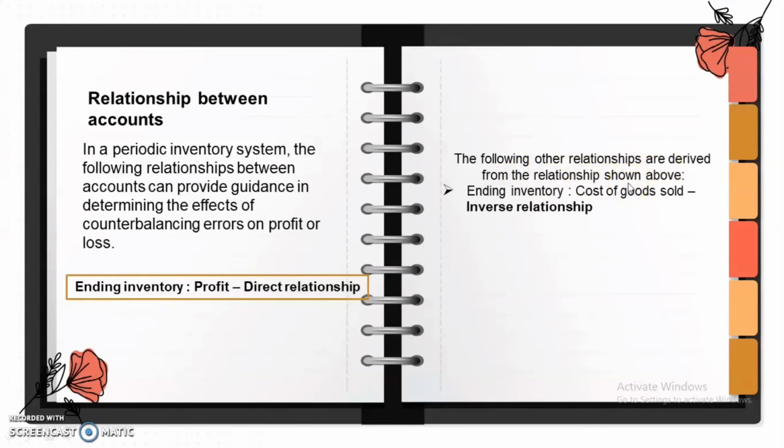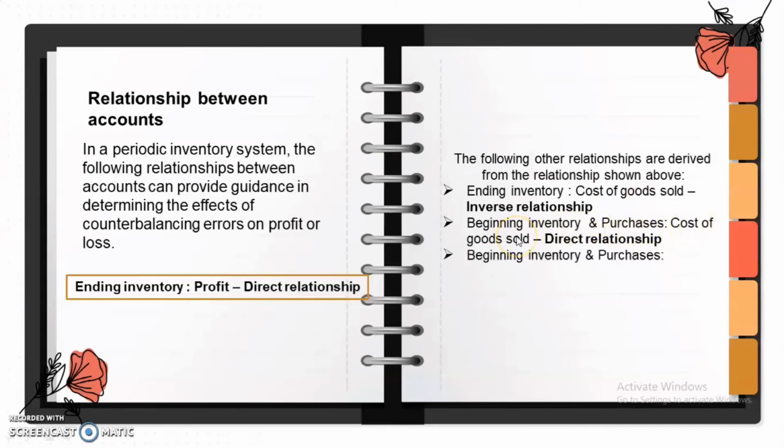There are two types of relationships, the direct relationship and inverse relationship. When you say inverse relationship, it just means that if an account is understated, the other account is overstated. Just like this example, if the ending inventory is understated, the related account, which is the cost of goods sold, is overstated. Another example of direct relationship is beginning inventory and purchases and cost of goods sold.